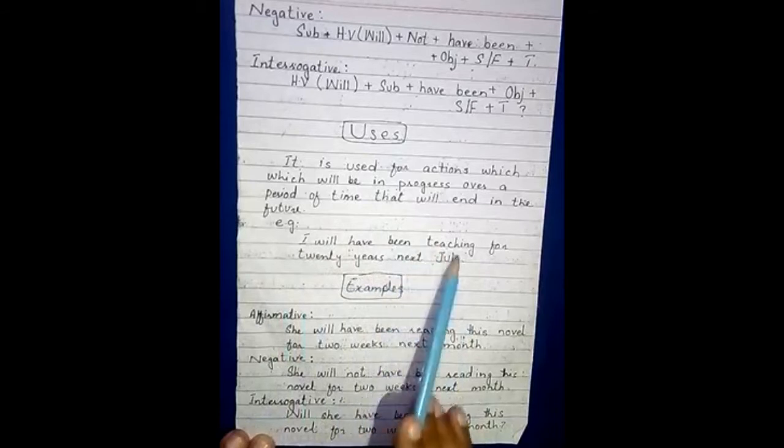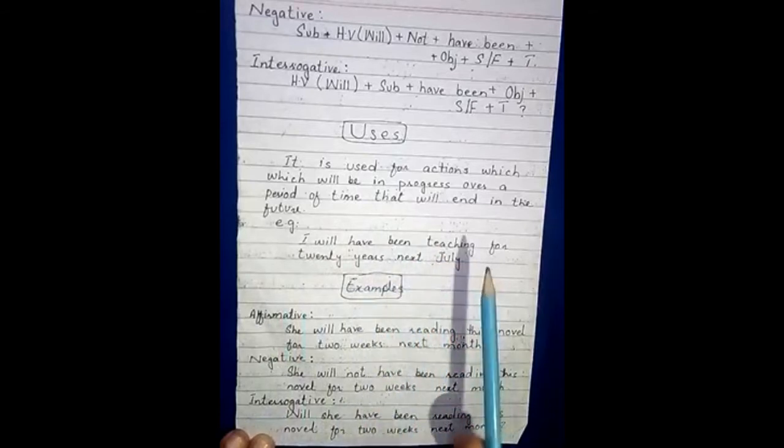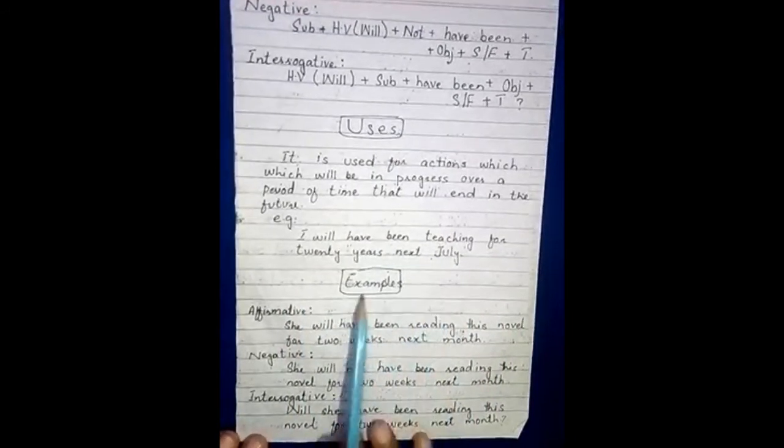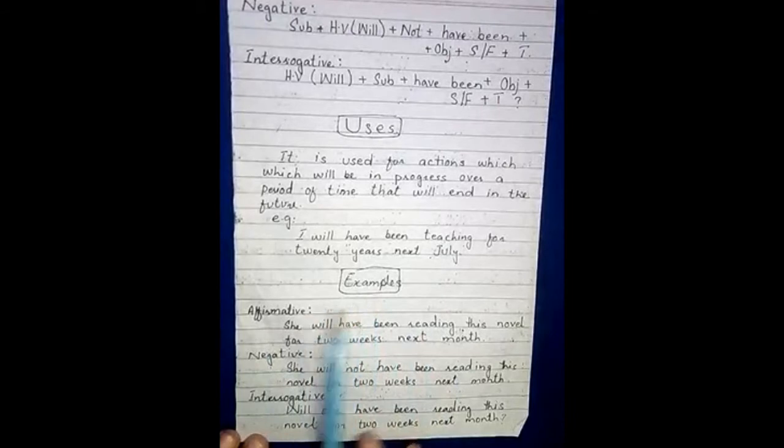So it means next July it would be 20 years for me of teaching. Okay, so for example, for affirmative we use, she will have been reading this novel for 2 weeks next month.